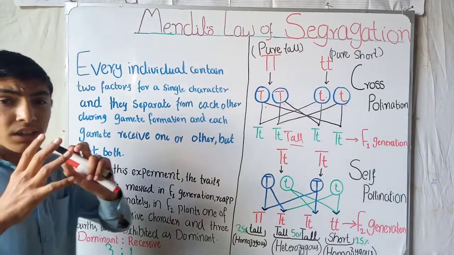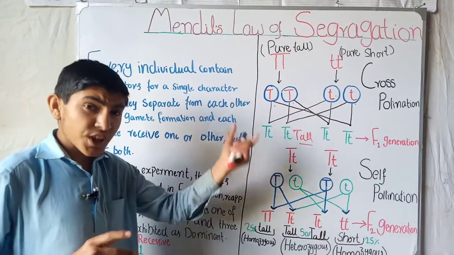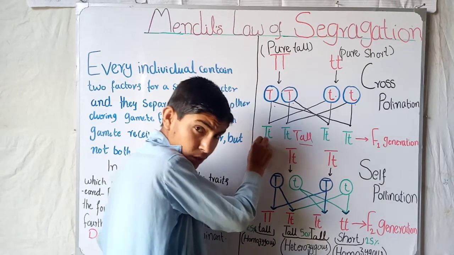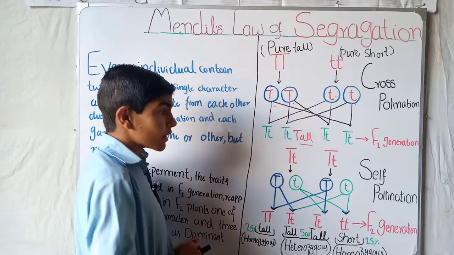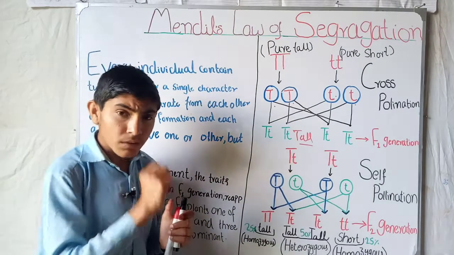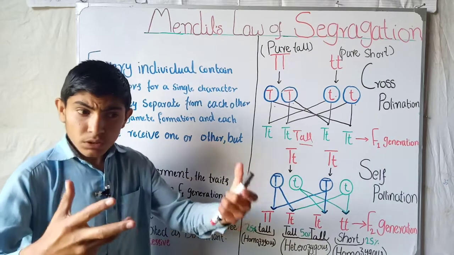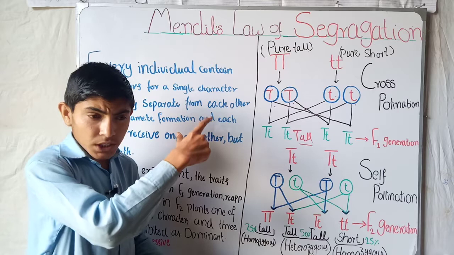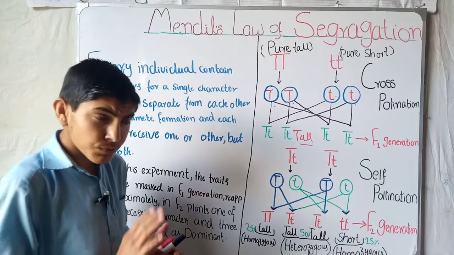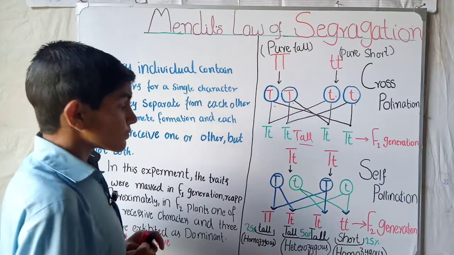If you look at the genotypic nature of the F1 generation, phenotypically it is tall, but genotypically you can see that one is the capital T, which represents the pure tall plant, and the second is the small t, which represents the short plant. Therefore the F1 generation contains both tall plant material and short plant material. In this way Mendel then presented and applied another experiment, which is called the law of segregation of Mendel.